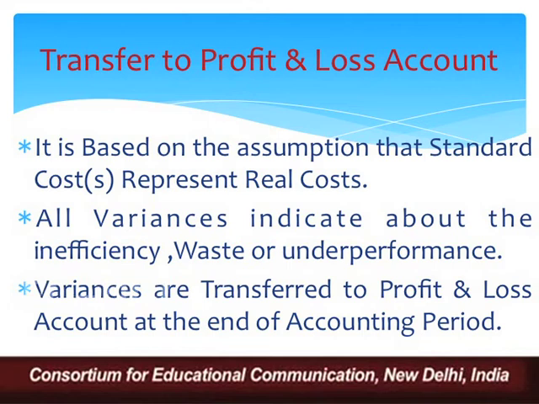The first method says that whatever variance you are getting, positive or negative, that should be transferred to profit and loss account. So if you are transferring it to profit and loss account, what is the assumption behind it? The assumption is that the standard cost represents real cost. Here we assume that whatever standard we have decided actually represents the real cost. All variances indicate inefficiency, waste or underperformance, and that is why management must come to know about these inefficiencies, and in this way, variances are transferred to profit and loss account at the end of accounting period.